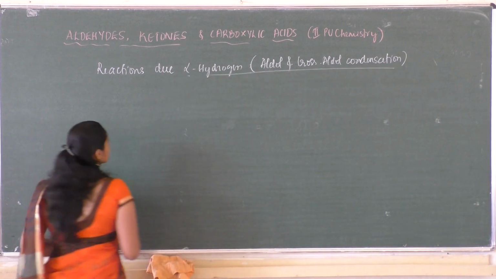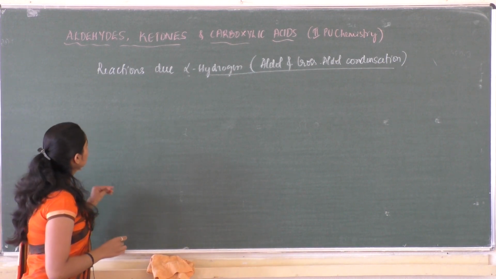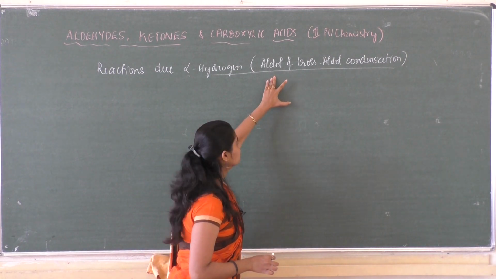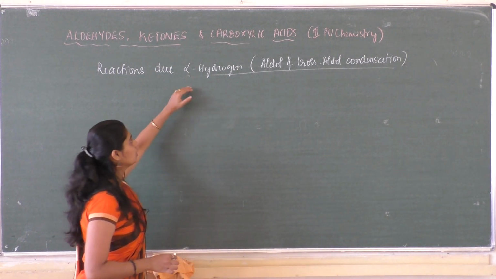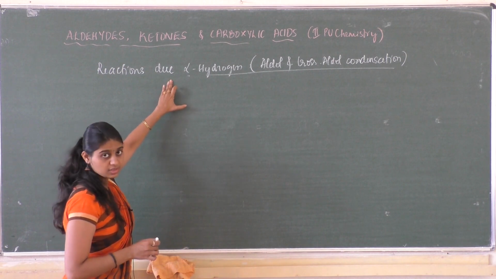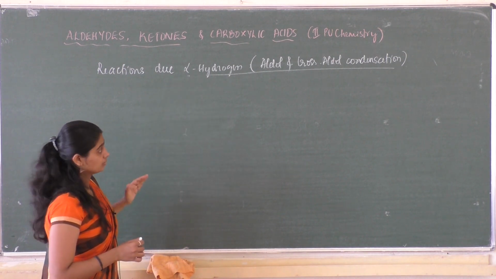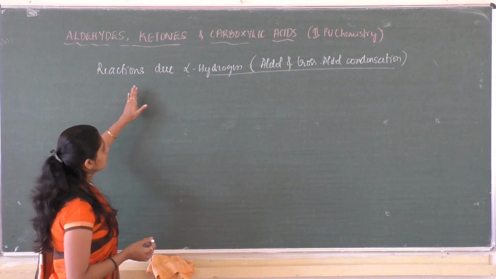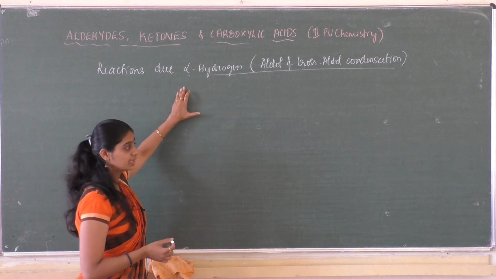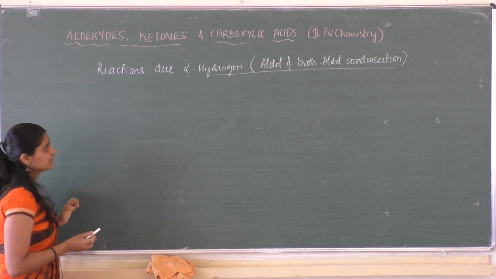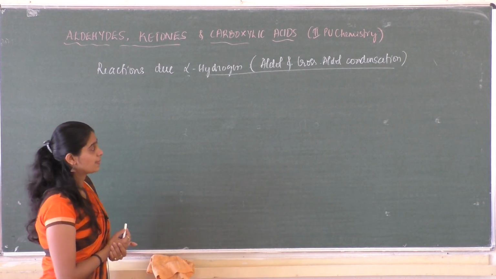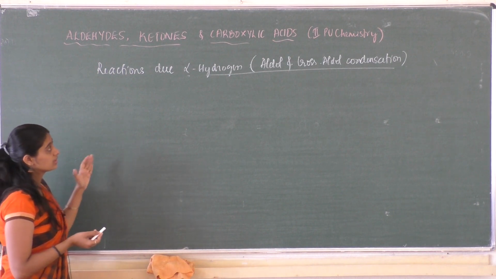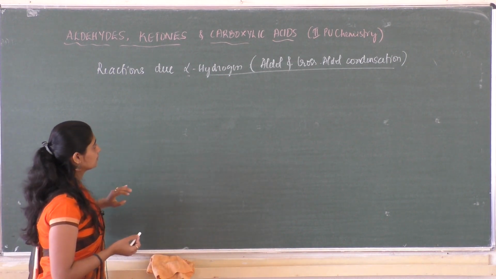So both of these two reactions are very important. In order to understand these reactions, we need to have a pre-knowledge of what an alpha hydrogen is, what is the character of alpha hydrogen, why it is called so, and these alpha hydrogens are highly acidic in nature. Let us see why the acidic character of alpha hydrogen atom exists in the case of aldehydes and ketones.